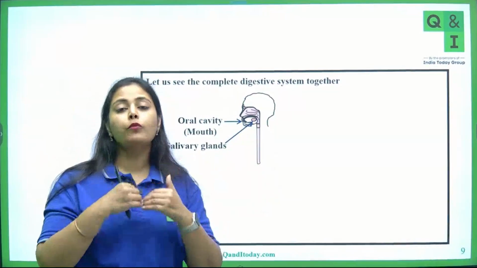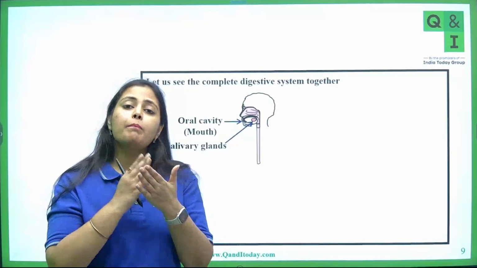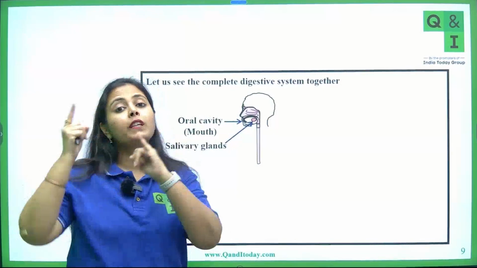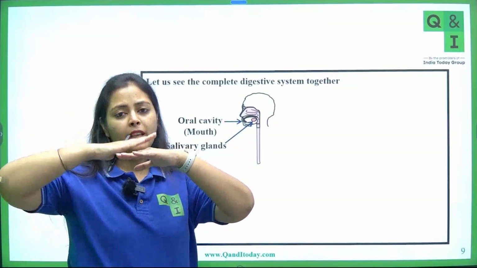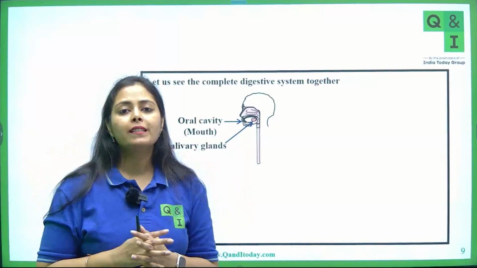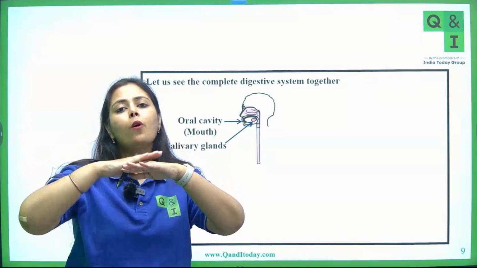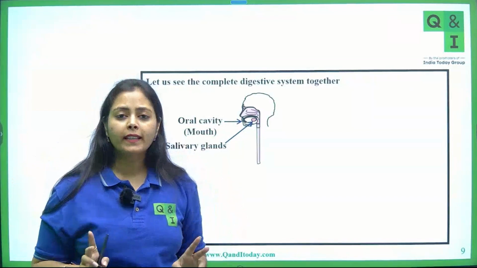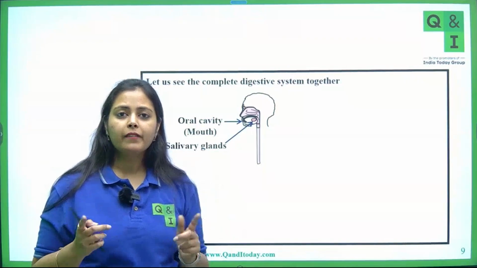The trachea begins and takes air to the lungs. To prevent the passage of food into the trachea or windpipe, you have a muscular flap-like structure called the epiglottis, which covers the glottis and protects the entry of the trachea. Got it? Clear, everyone?